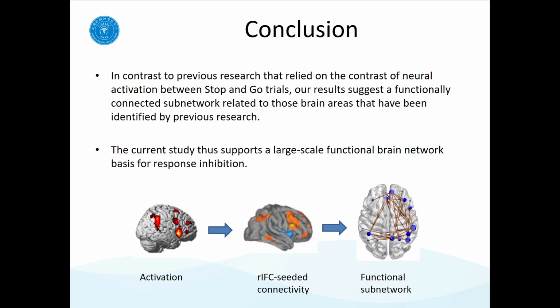So in conclusion, by using the network-based statistics approach, our results suggest that those brain areas that have been identified by previous research are functionally connected as a subnetwork during response inhibition. Therefore, the current study proposes a large-scale functional brain network basis for response inhibition.